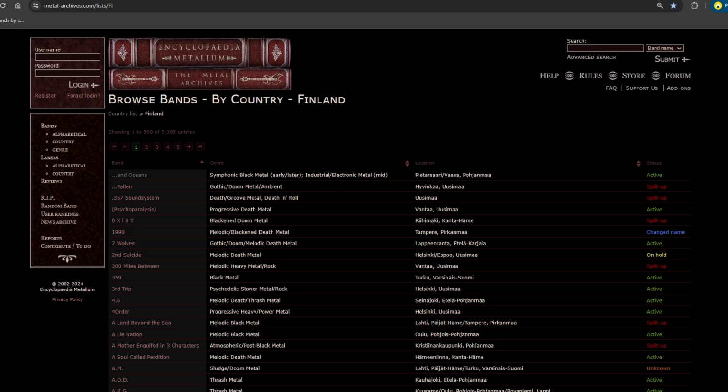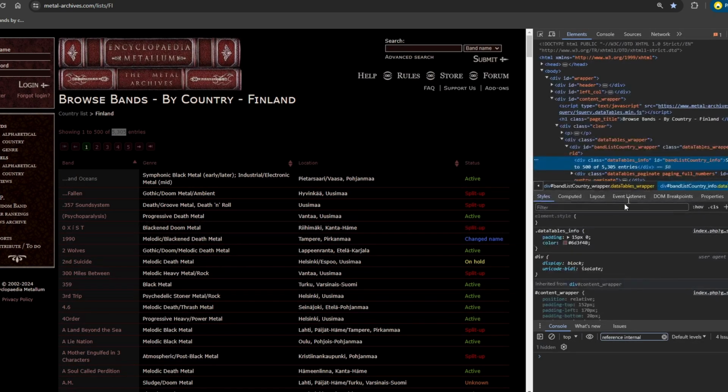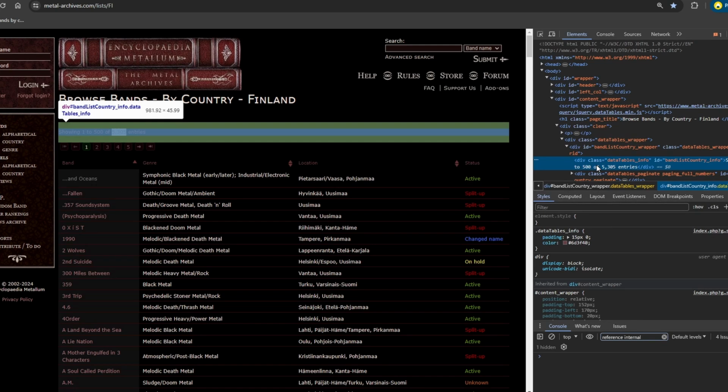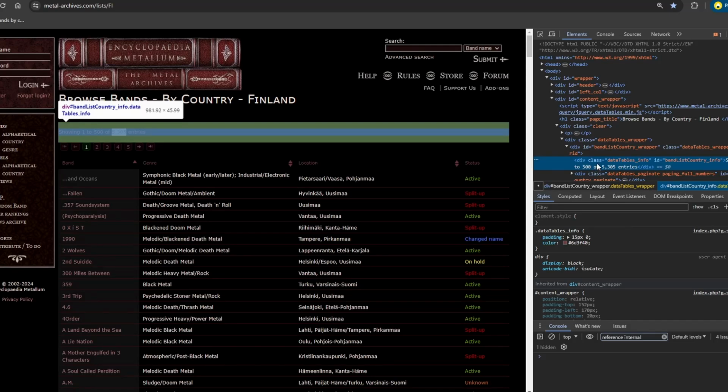I just want to know this number here. So click right, inspect, and we see here on the right all the information about this step, about this text. This is information we're going to retrieve as a start. And as you can see, it's class data table info.